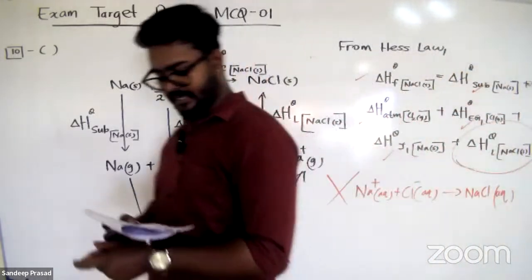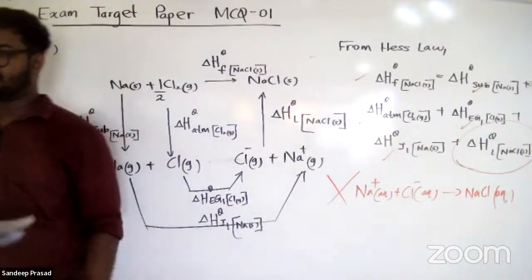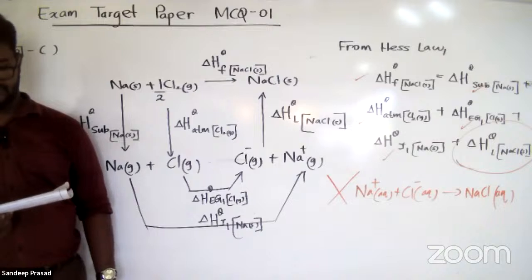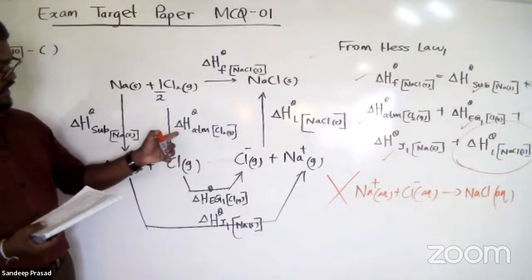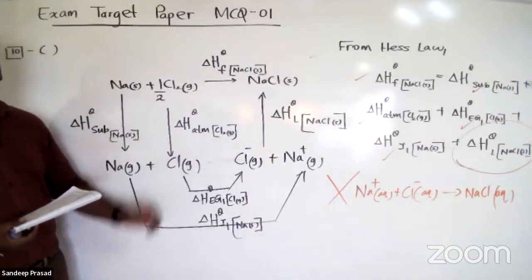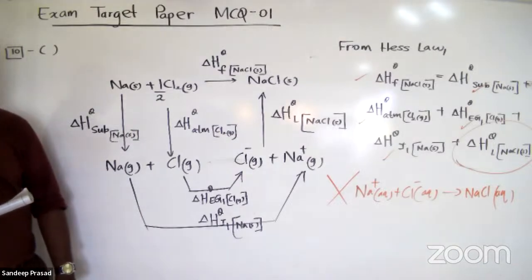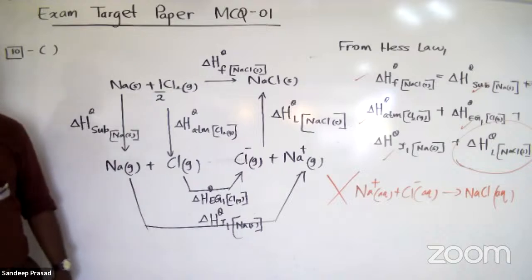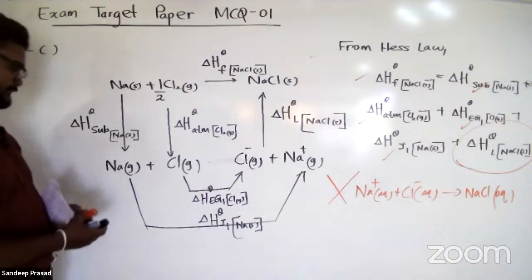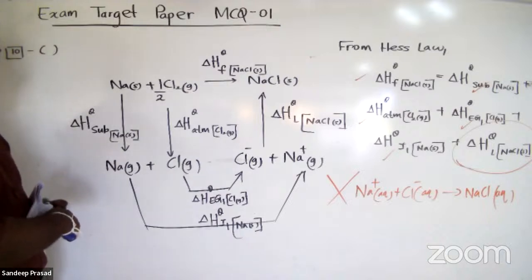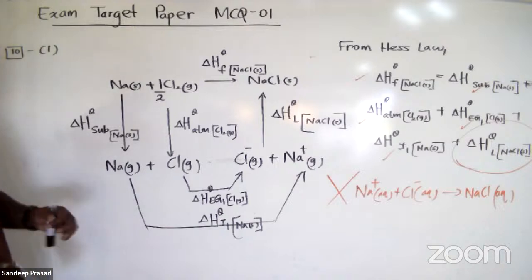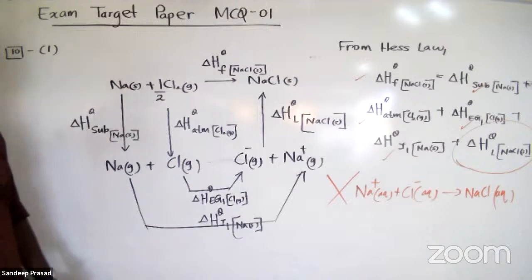Others are okay. Second one, sodium solid to sodium gas, sublimation enthalpy. Third one, chlorine gas to Cl gas, that is bond dissociation enthalpy. Yes, we can consider this one as atomization enthalpy or half of the bond dissociation enthalpy. Fourth one, electron gain enthalpy of chlorine. Fifth one is lattice enthalpy of sodium chloride. So therefore, the answer should be the first one for question number 10. Answer is number 1.